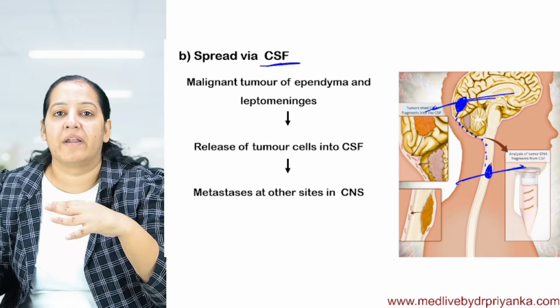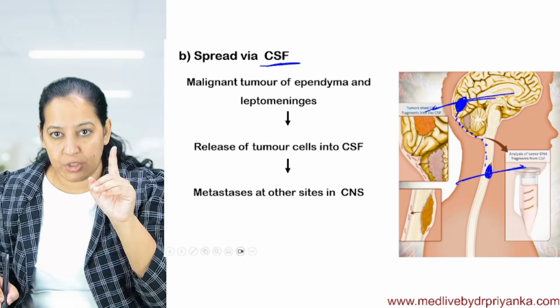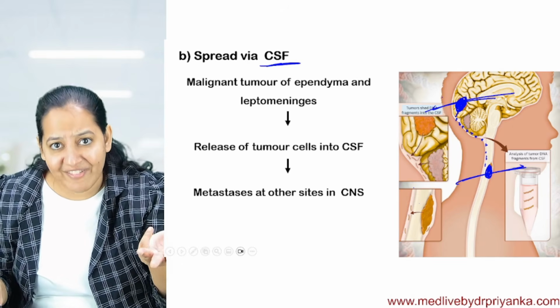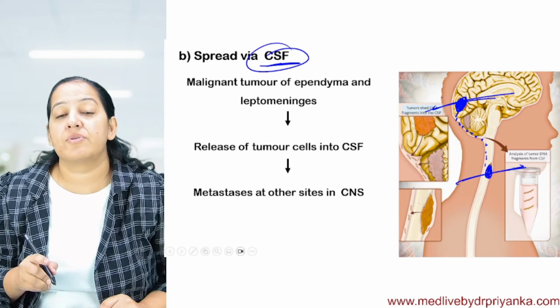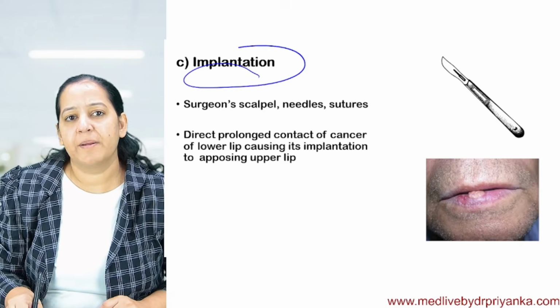So who has done the spread? How does the tumor cell reach from the primary site to the secondary site? Is it via blood? No. Is it via lymphatic? No. Is it via cavity? No. It is via CSF. So CSF also comes in the transcoelomic route. Okay, the second. And third is direct implantation.